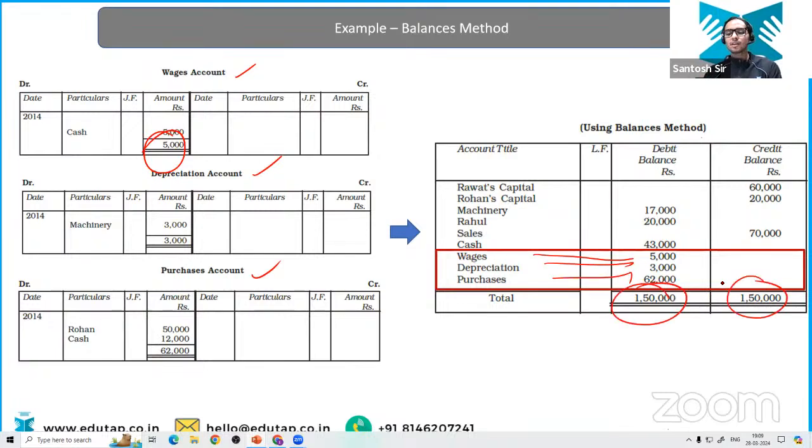And again, as you can see here, both are matching. So we can say for right now, you are not able to identify any error. If this is matching, there is no guarantee there are no errors. But for right now, you can say you won't be able to identify any errors, right? Okay.